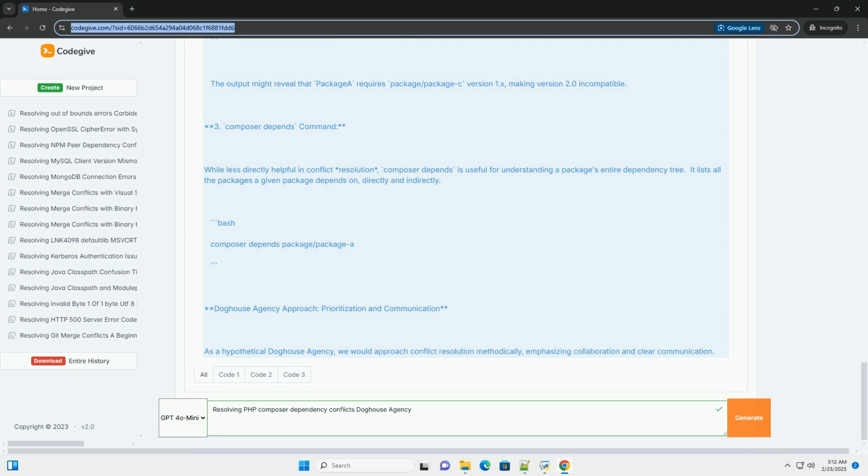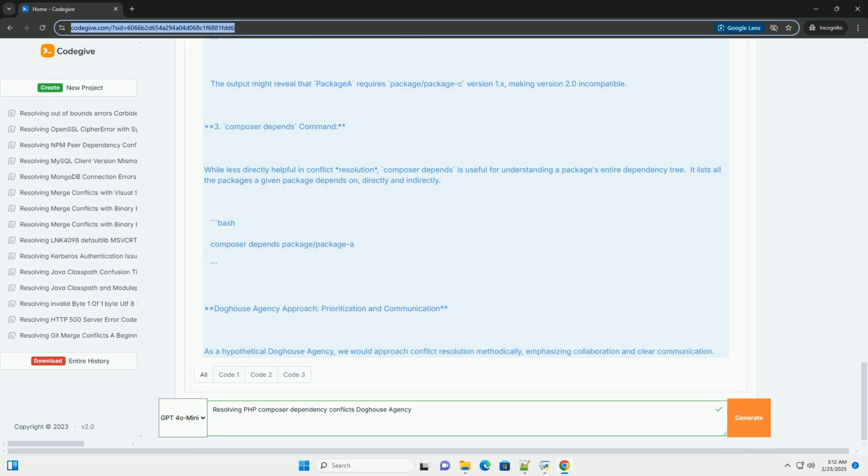6. Forking and modifying dependencies, the last resort. If all other options fail, you might consider forking a dependency and modifying its composer.json file to relax its version constraints. This is a drastic measure and should only be considered as a last resort, as it introduces significant maintenance overhead. Fork the repository: create your own fork of the affected dependency on a platform like GitHub.